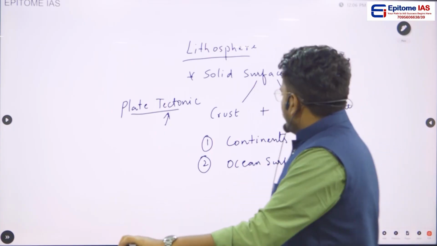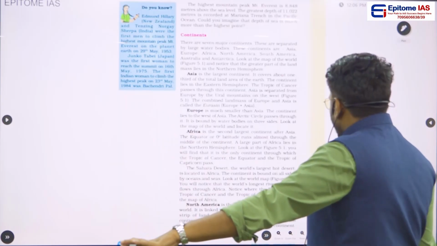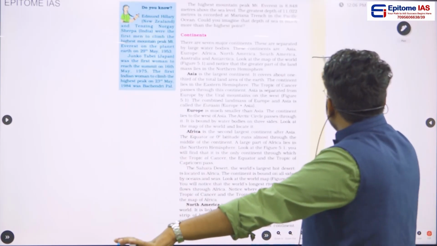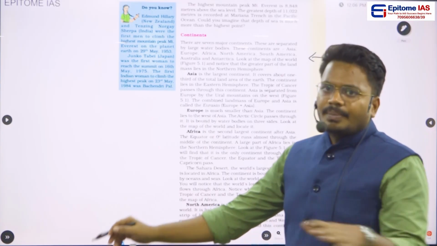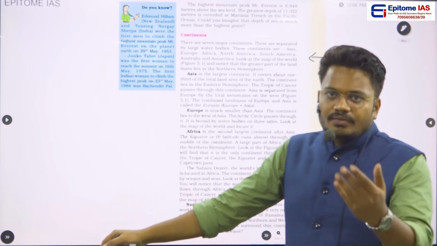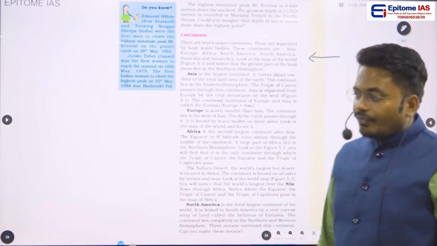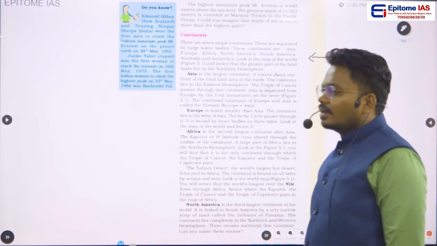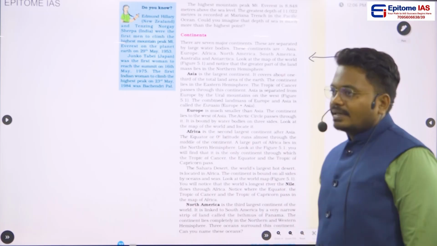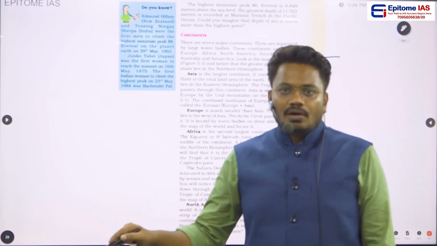Okay, right. So in this chapter, he explains about the continents, and as we know, we have 7 major continents. What are they? The first continent is Asia. So first is Asia, second is Europe, then Africa, South America, North America, Australia, as well as the Antarctica continent. This is a basic thing which we already know.